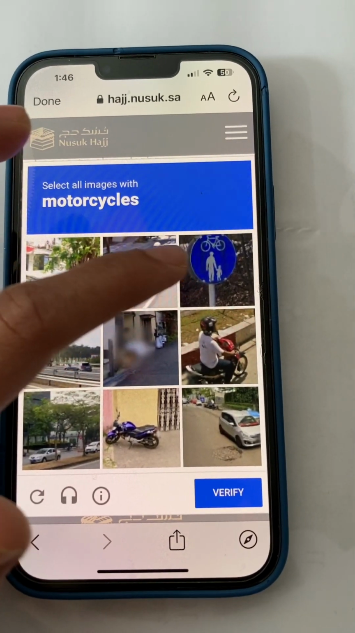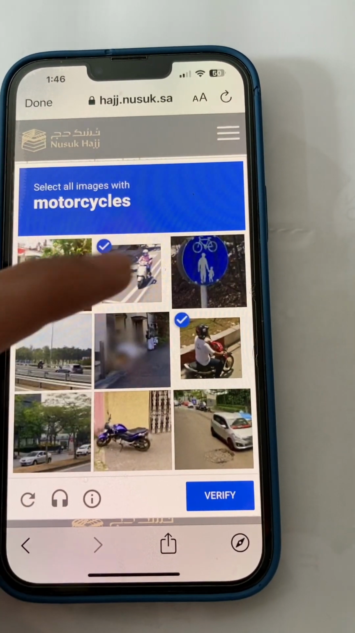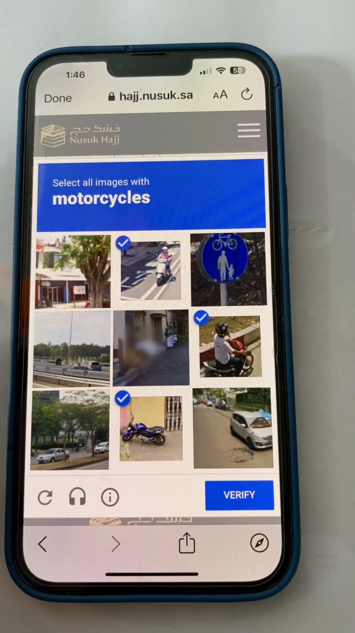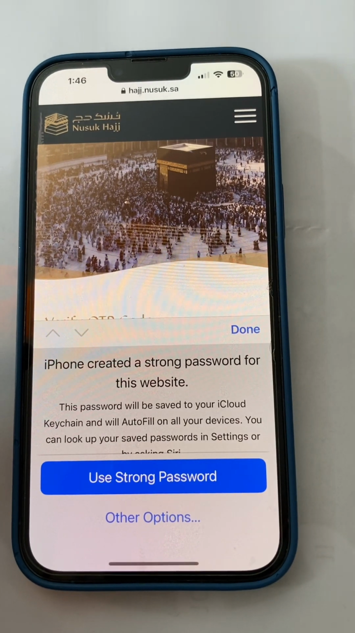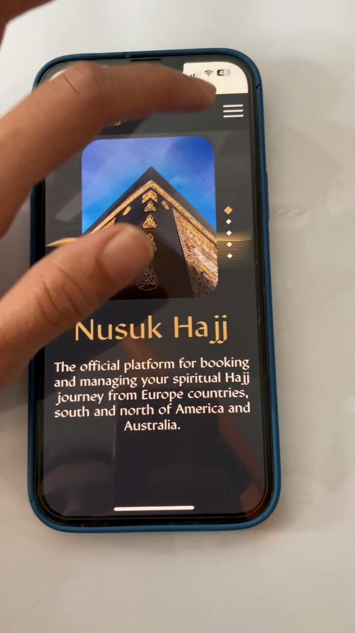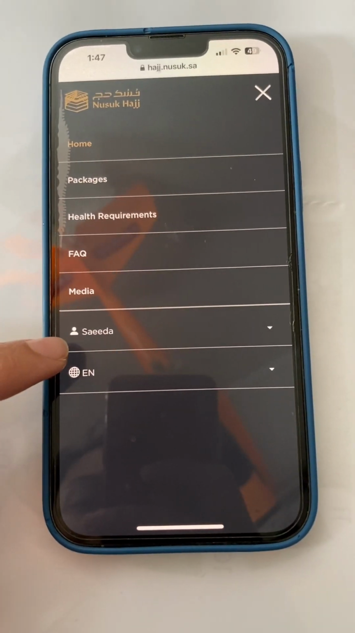After adding the password, they ask some question like selecting motorcycles, to check whether you are human or not. Then I selected the motorcycles. Then they send me the verification code. The verification code comes to your email address. After entering the verification code, your account is open now.